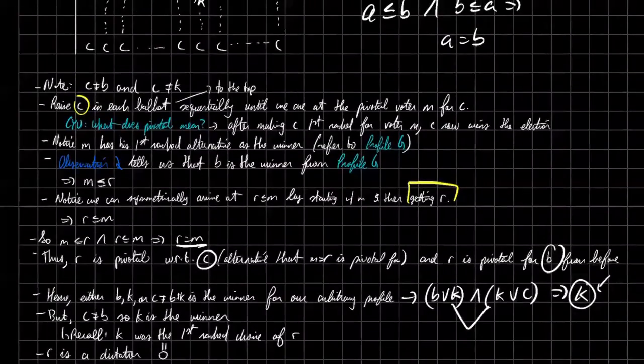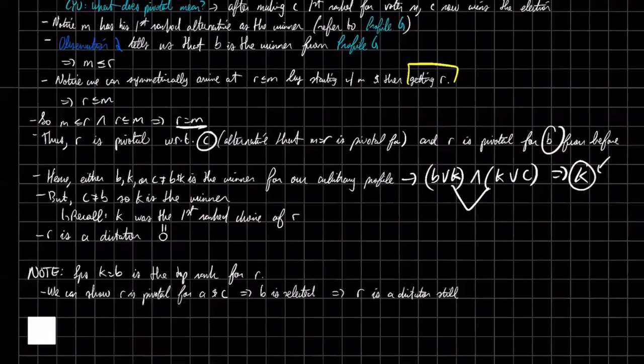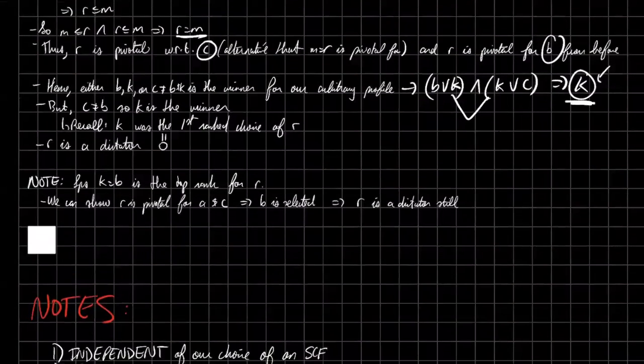Well, what did we say? We said R ranks K on top, and K must be the winner. We've proven that R is now a dictator. He always gets his top ranked choice as the winner.